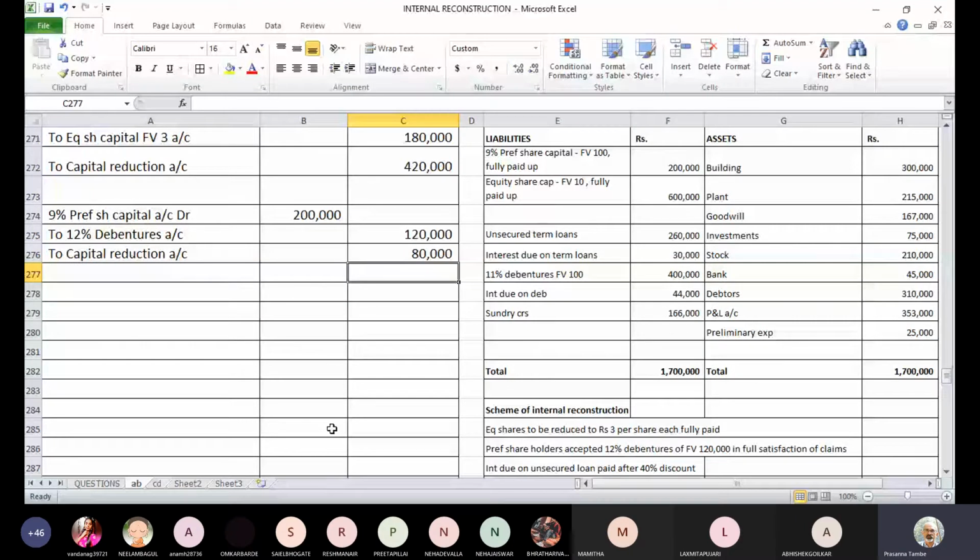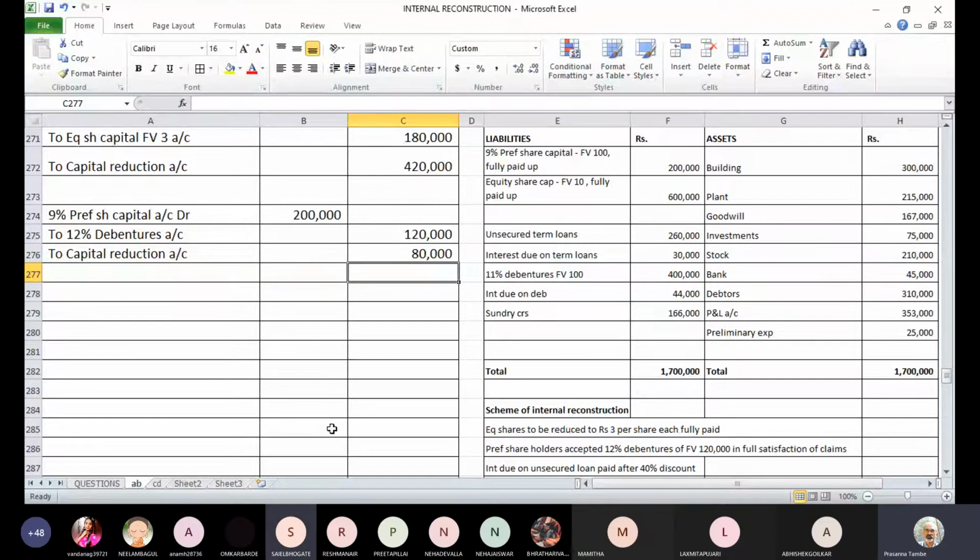They have sacrificed part of their claims to the extent of 80,000, and that 80,000 rupees stands credited to capital reduction, and they have been given debentures with a face value of 1,20,000 rupees. All of you have written down both these entries. Can we go to the next one?